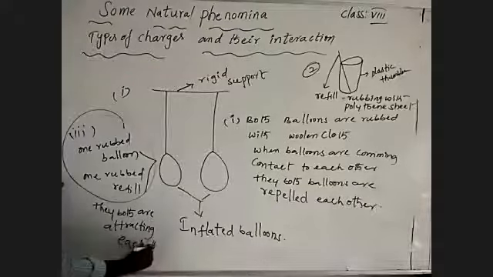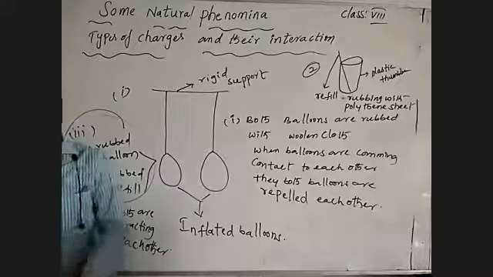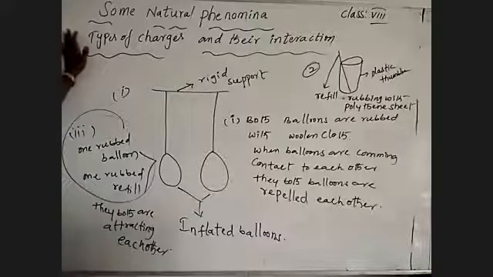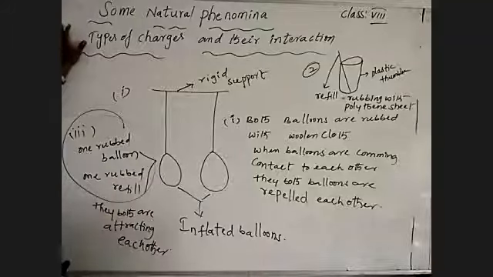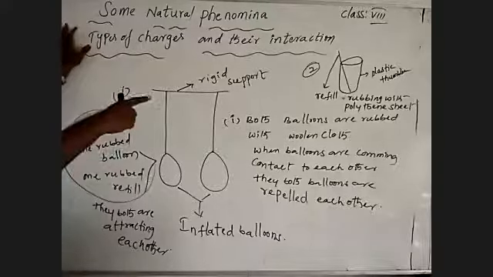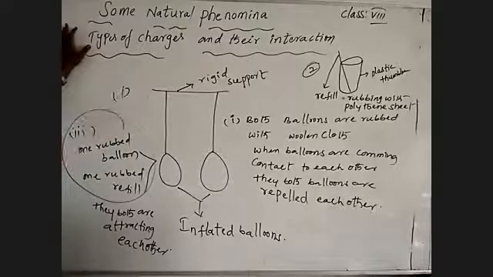See here, three situations I'm talking about. One is two inflated balloons rubbed with woolen cloth. Second, two ball pen refills rubbed with polythene sheet. In these two situations, when we brought them near each other, we observed they both repelled each other. In this situation, we took one rubbed balloon and one rubbed refill. By bringing them into contact, we observed they both are attracting each other.